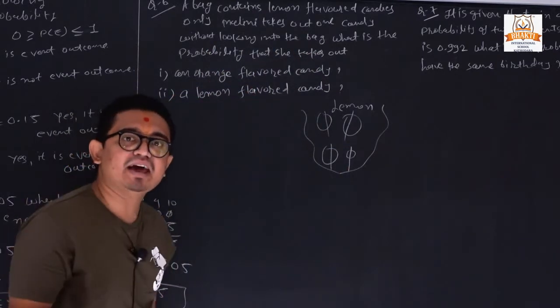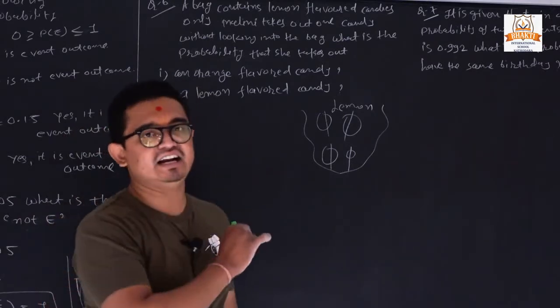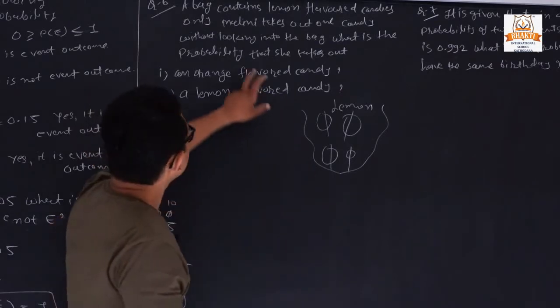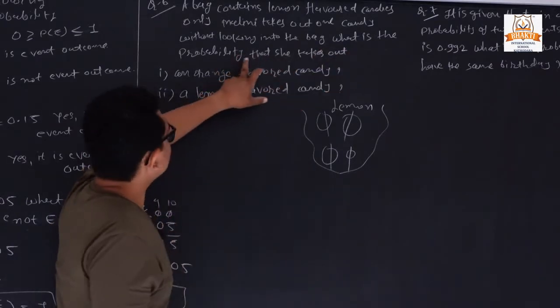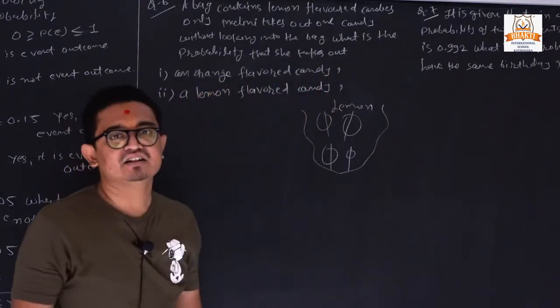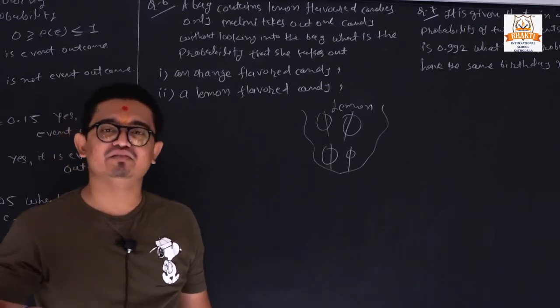If the bag contains only lemon flavor and I take one candy without looking, it is always a lemon flavor candy. So what is the probability that she takes out an orange candy? The bag does not contain any orange candy, so the probability is always 0.